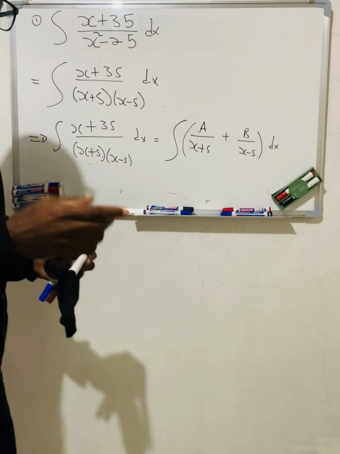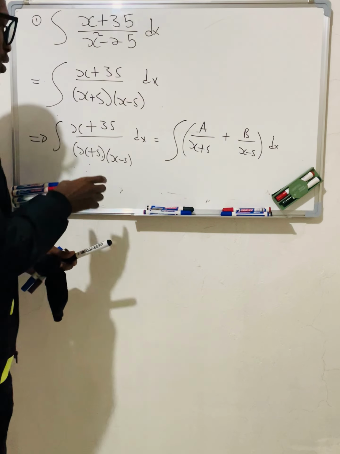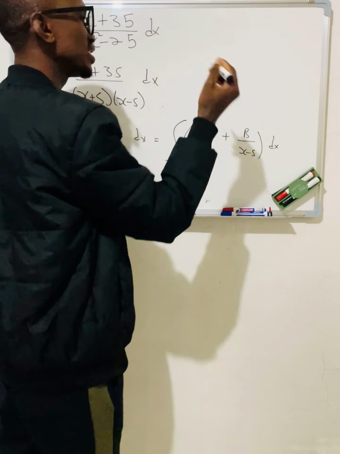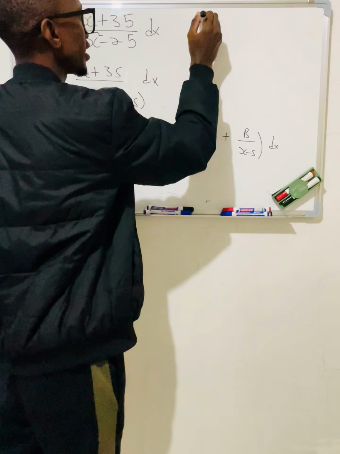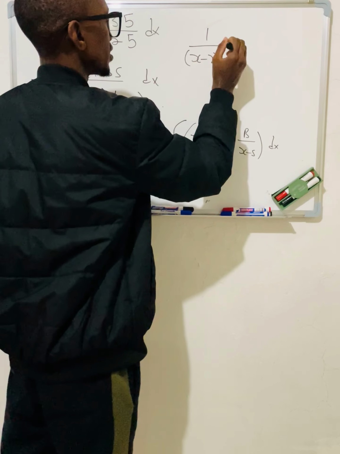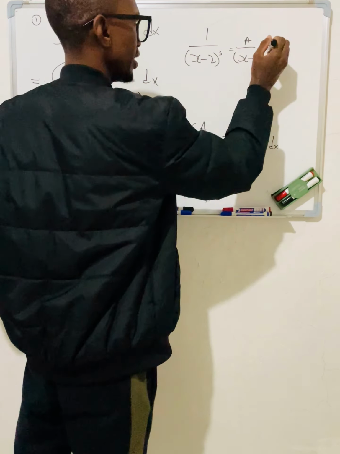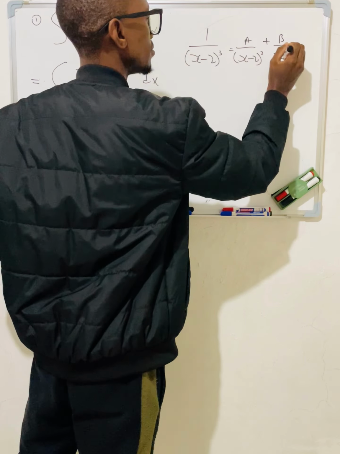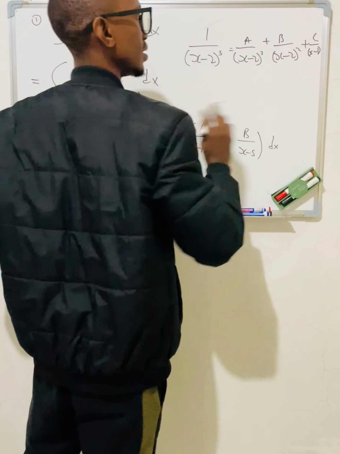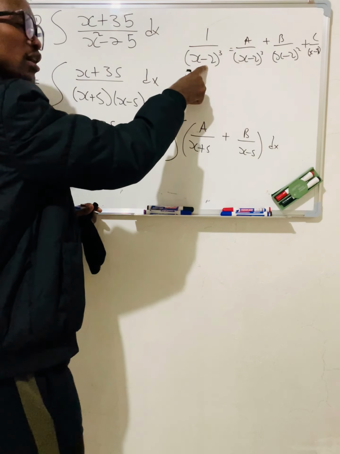It's linear. Remember, if you check the first video of partial fractions, that's what you have when you are having a linear factor. If it was a repeating factor, for example 1 over (x minus 2) all cubed, this will be A over (x minus 2) cubed, plus B over (x minus 2) squared, plus C over (x minus 2) again. Because it's cubed, how many x minus 2 must we have?